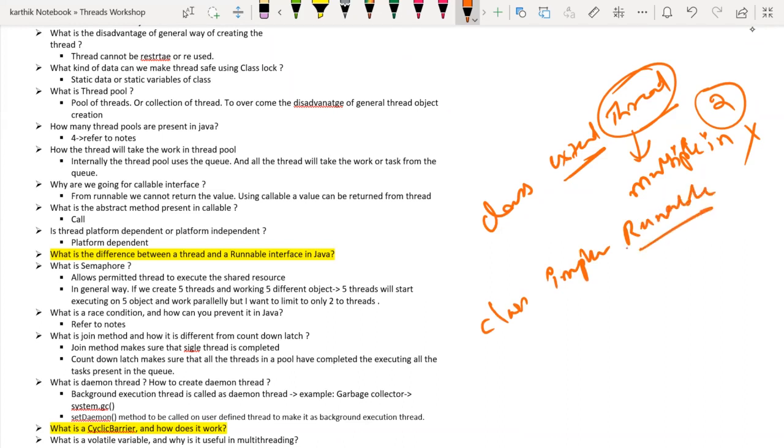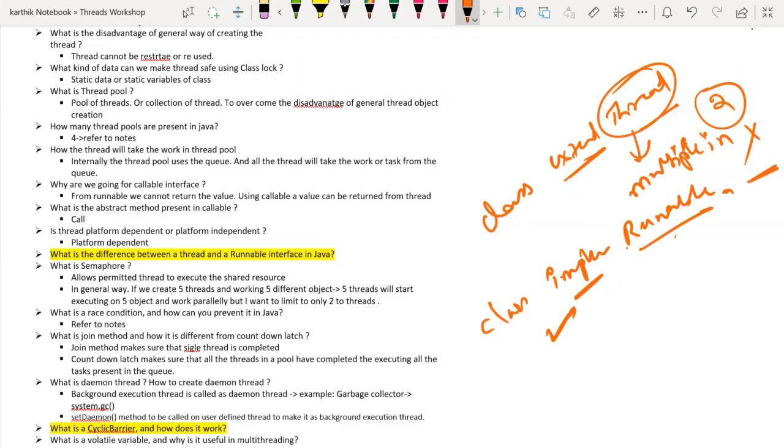Whenever the class implements Runnable, can you implement another interface? Yes. Using the implements keyword, you can implement any number of interfaces, correct? So by implementing, I can do multiple inheritance, right? So that is the first thing.